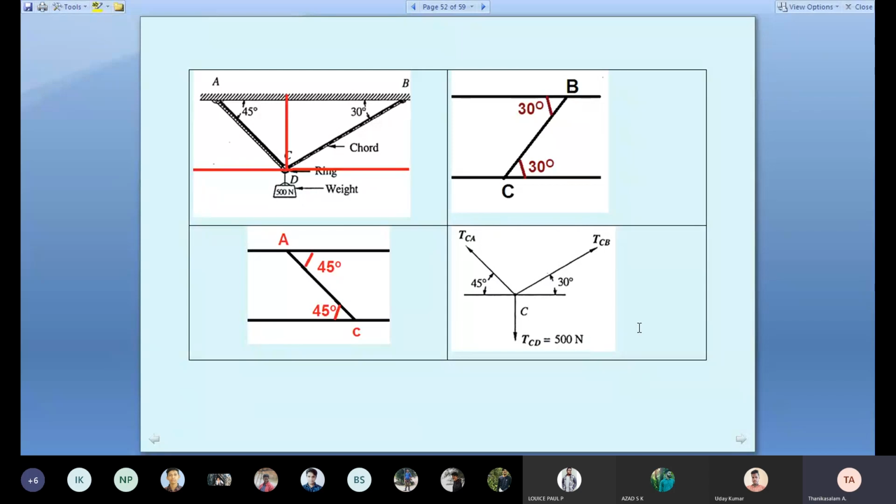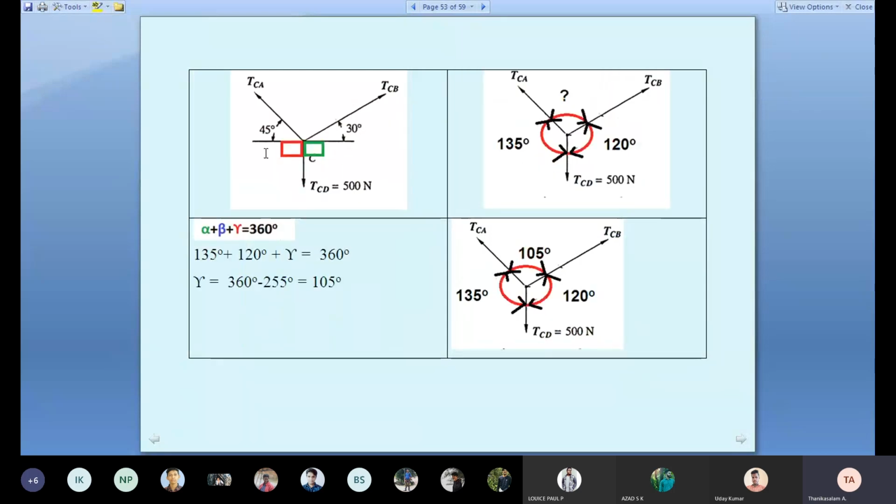Then for the three forces, we have to apply Lami's theorem. For Lami's theorem, we need the angle between two forces. Here it is 90; we know each quarter is 90. The red color is 90. 90 plus 45 is 135. The green color, each fourth quarter, is 90. 90 plus 30 is 120. So what is the balance angle? The angle between TCA and TCB. You know a circle is 360, so alpha plus beta plus gamma equals 360. Therefore 135 plus 120 plus gamma equals 360, so gamma equals 105 degrees.